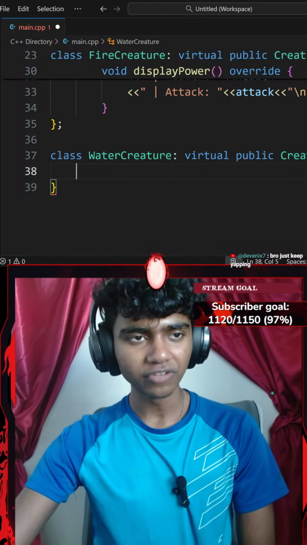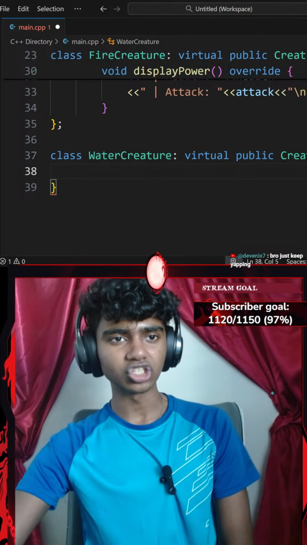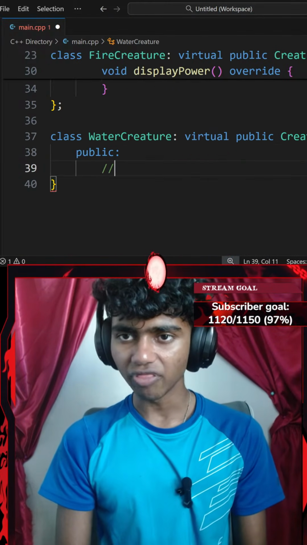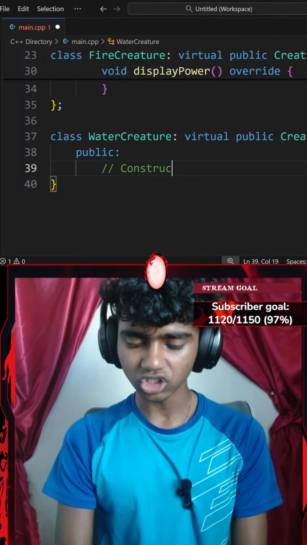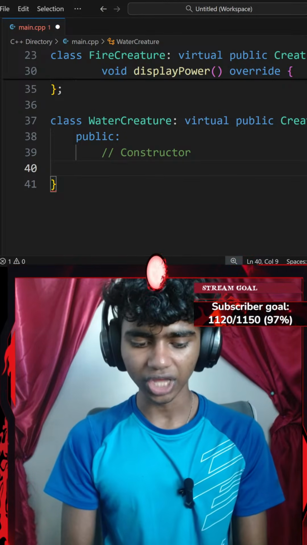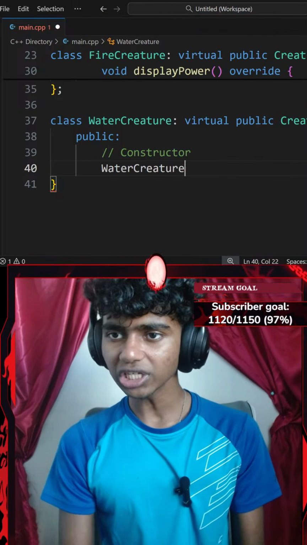That said, inherits virtually from creature class, constructor calls base creature constructor. Okay, so firstly, let's go ahead and publicalize everything, and then I'll add a comment that says constructor. So I'm going to create a constructor for my water creature class.